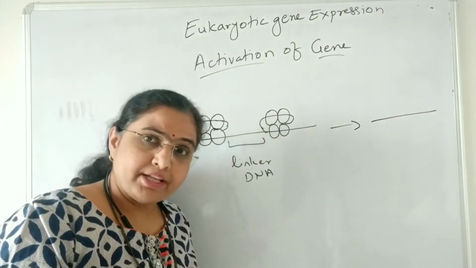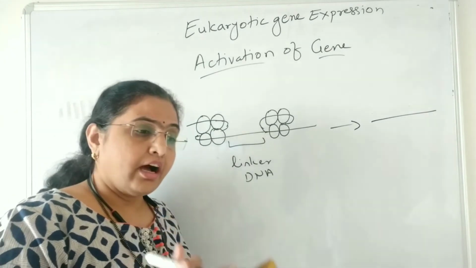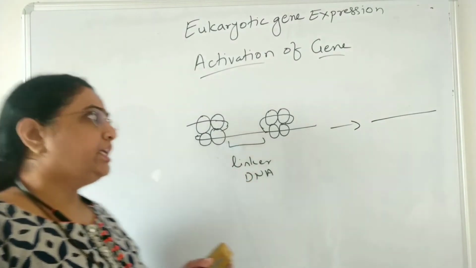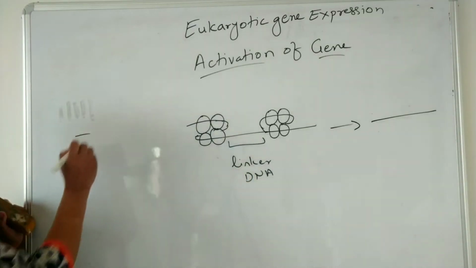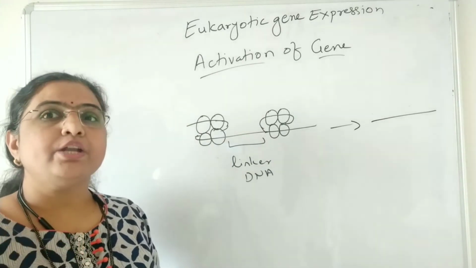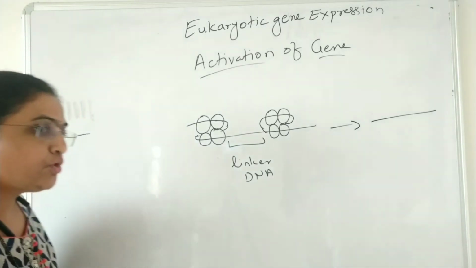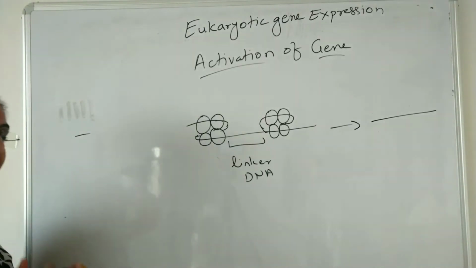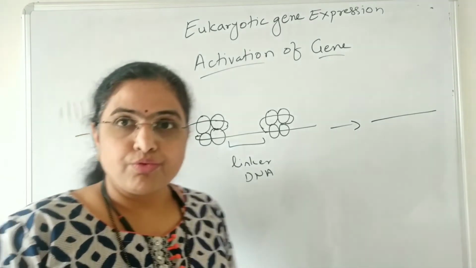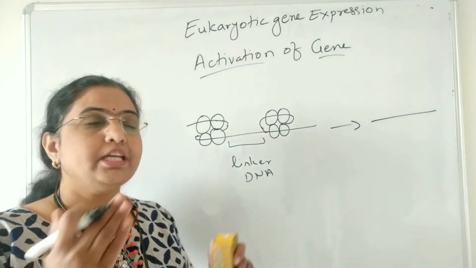Anti-repressors are required, and these anti-repressors are the remodeling complexes. These remodeling complexes are of two types. The first is the histone modifiers, and the second is the chromatin remodeling complexes. The histone modifiers modify the histone proteins, and the chromatin remodeling complexes are going to